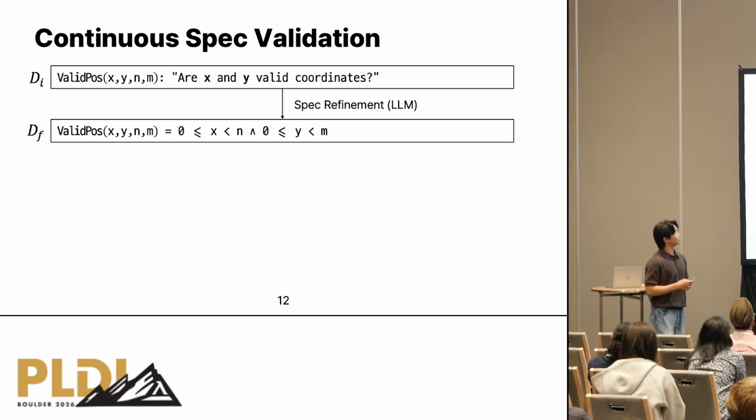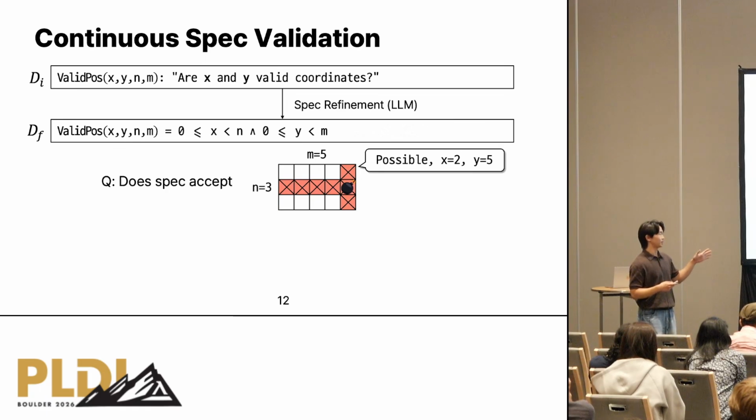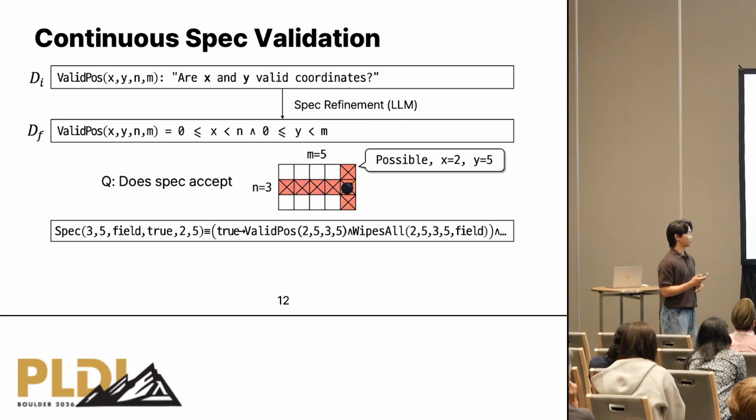In the continuous spec validation, we can check whether this partially formalized specification is correct or not by using user-provided input-output examples. By using these input-output examples, we can ask whether this specification will accept these input-output example pairs, by grounding this formal definition of the specification using the user-provided examples.